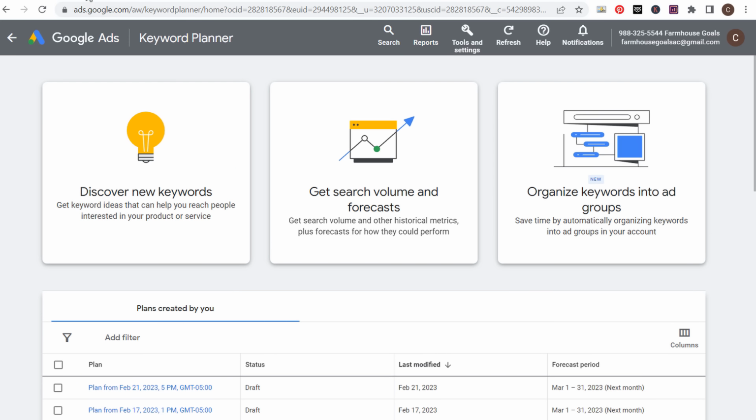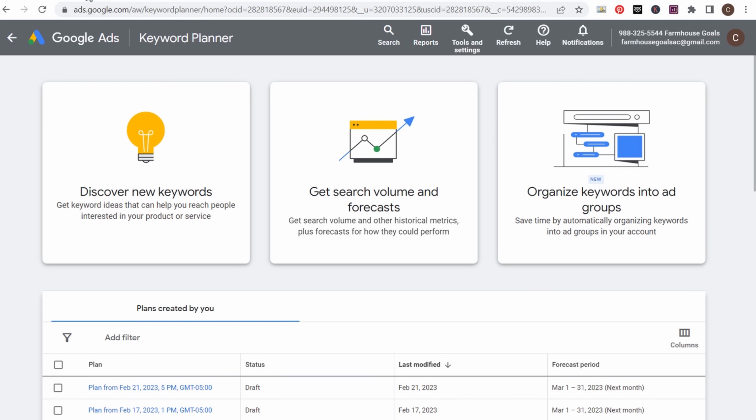Keywords Everywhere, I installed a Chrome plugin, and that is what I was using earlier to find long tail keywords here on the right hand side. This will work for YouTube, it'll work for Amazon, it'll work for pretty much any search engine you can think of. So Keywords Everywhere will literally give you keywords everywhere you go and find all sorts of long tail keywords depending on what it is you're researching.